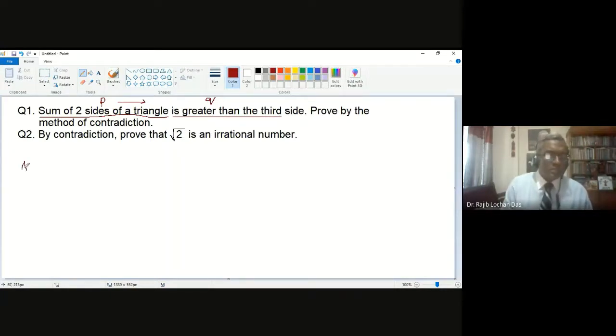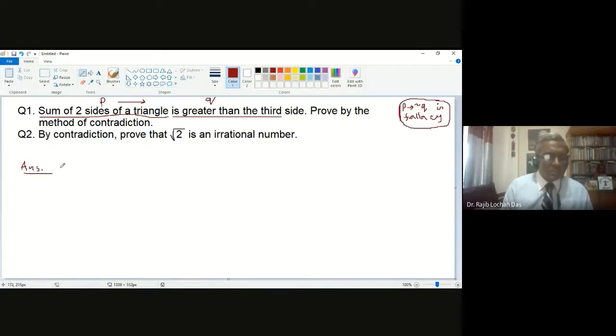If you understand this, then in the method of contradiction, what is the pattern? The pattern is P implies not Q. P implies not Q is a fallacy. So P implies not Q will always be wrong. You have to think what is your P, what is your Q, then apply this pattern. That will be the method of contradiction.